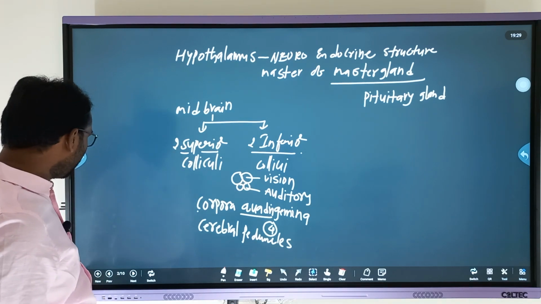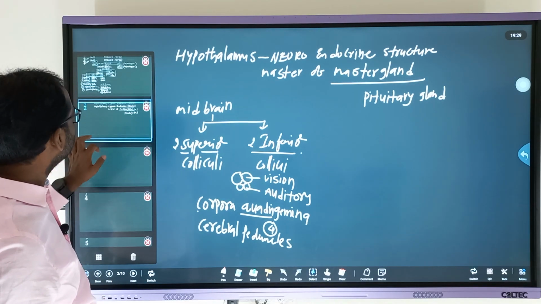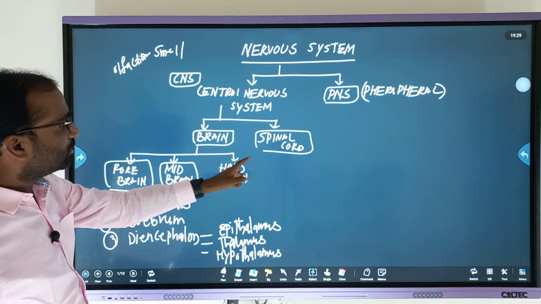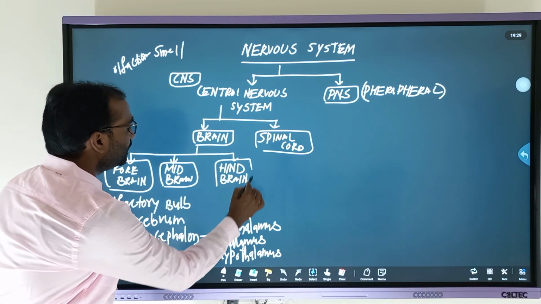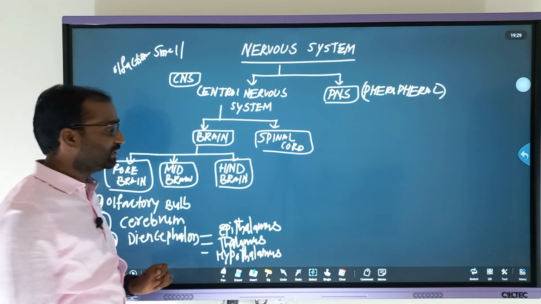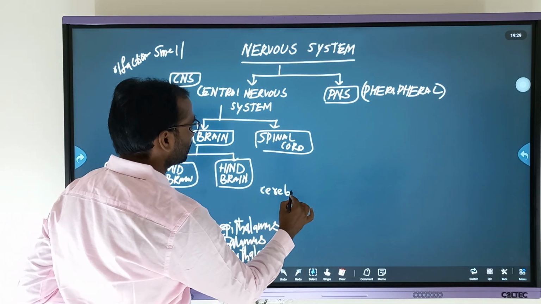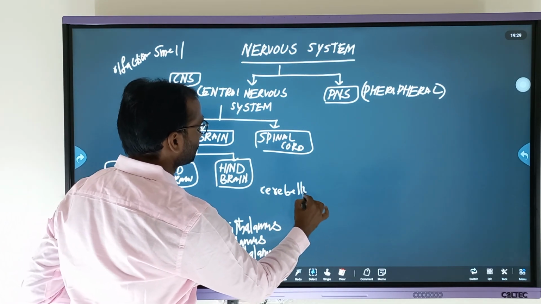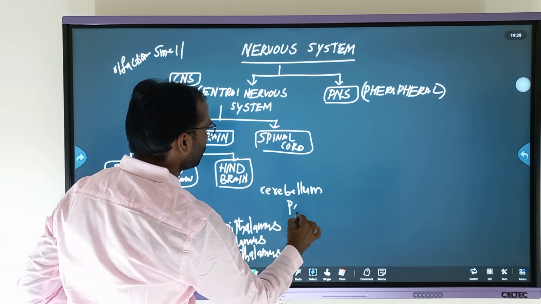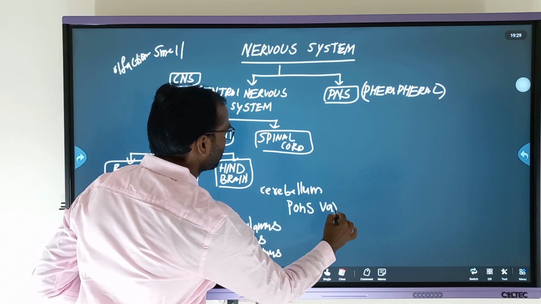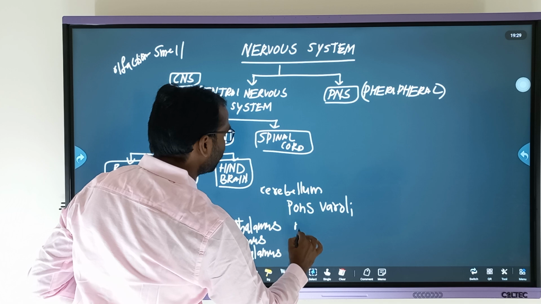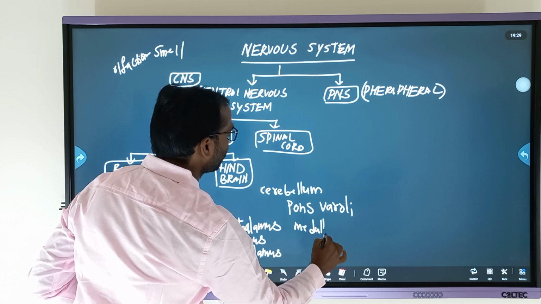Then next, move on to the hindbrain. The hindbrain is categorized into the cerebellum, pons varolii, then medulla oblongata.